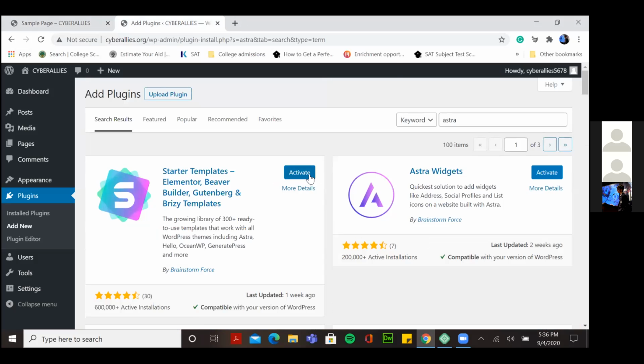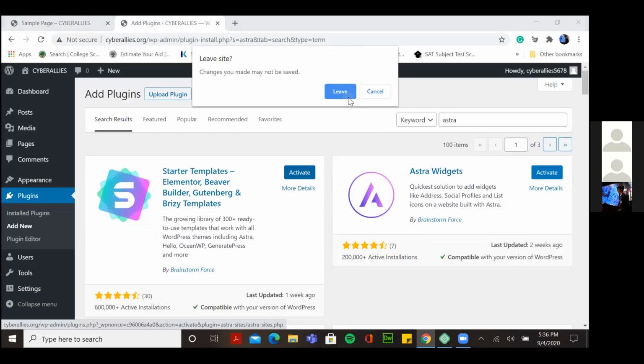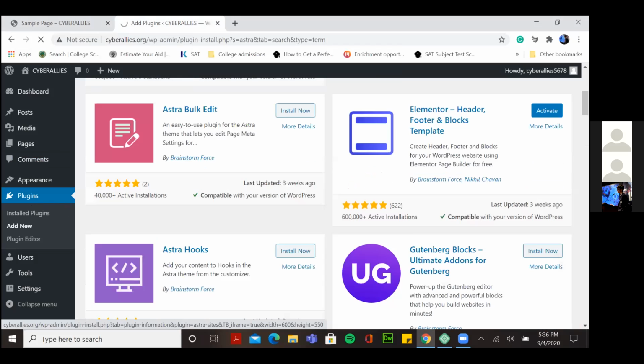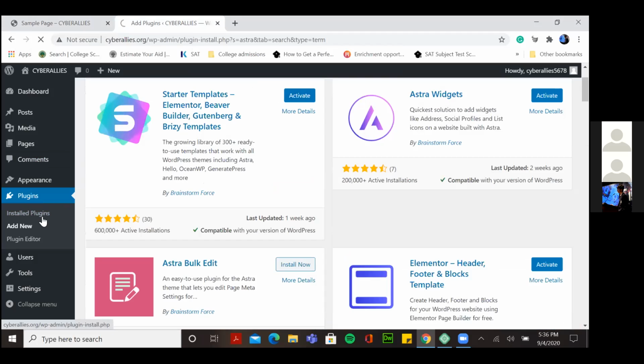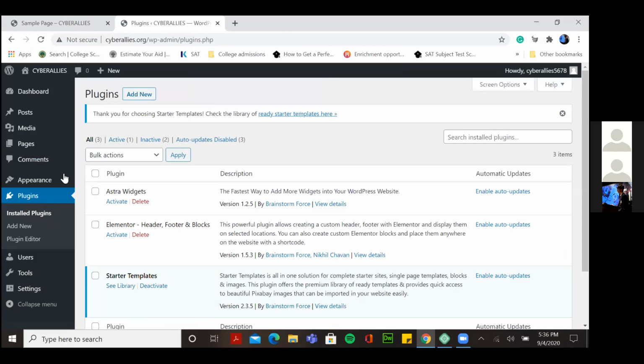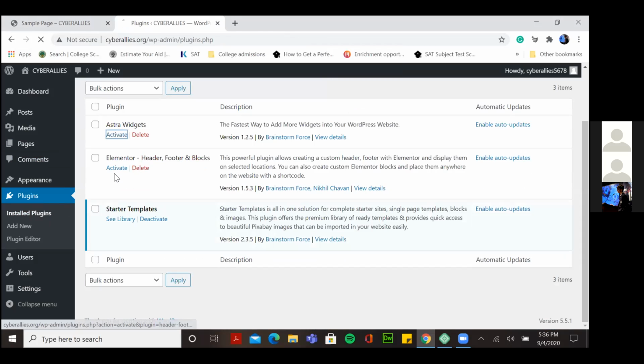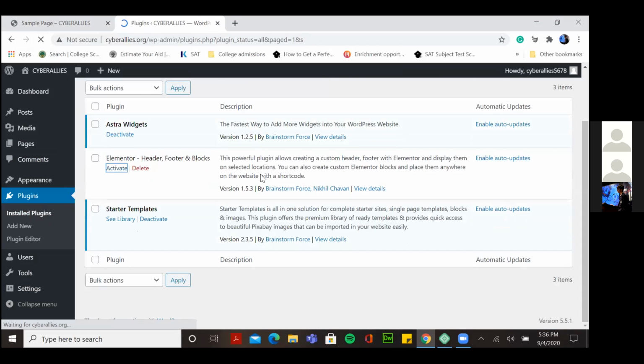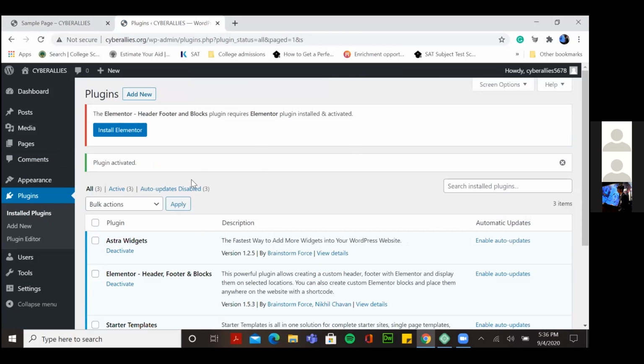So these are downloaded. I'll activate these. This will take me to the site जो हमने पहले देखी थी, add plugin से पहले. तो ये इधर download हो गया, सही है. So it will take me to this install plugins की list. ठीक है, and I'll click activate. It will activate this, and I'll click activate here too, and it'll activate this. सही है, तो ये तीन हमारे पास हैं.